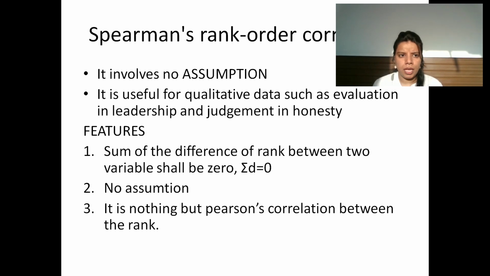What does that mean? It means the value of the correlation is interpreted in the same way as we did in Karl Pearson's method, and the value also ranges from +1 to -1. When you get r equal to +1, it means there is complete agreement in the order of the ranks, and the ranks are in the same direction. But when we get r as -1, it means there is complete disagreement in the order of the ranks, and the ranks are in opposite directions.